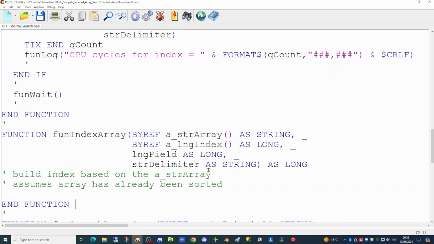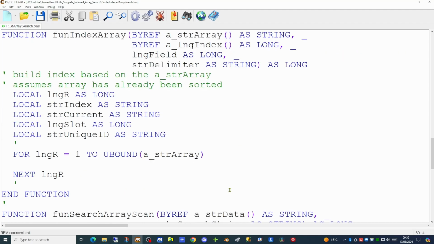And there is the skeleton of our new function with its parameters. This function assumes that the array has already been sorted. It will need to be sorted prior to our indexing operation. And we're going to create a number of local variables. An index variable, a current variable, a slot number, which will be between 1 and 26, as this is the character that starts each email address, being A to Z. And finally, a unique ID variable.